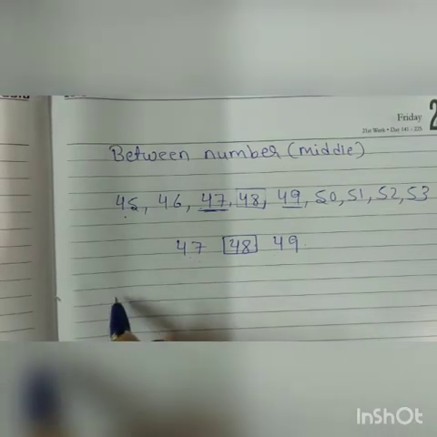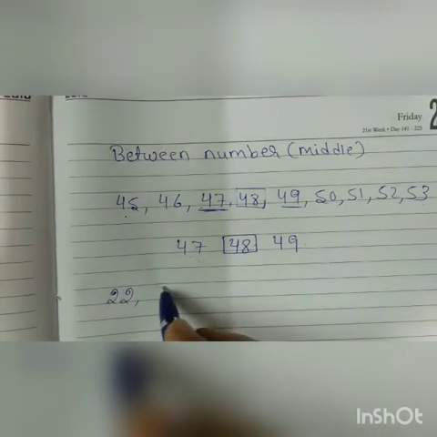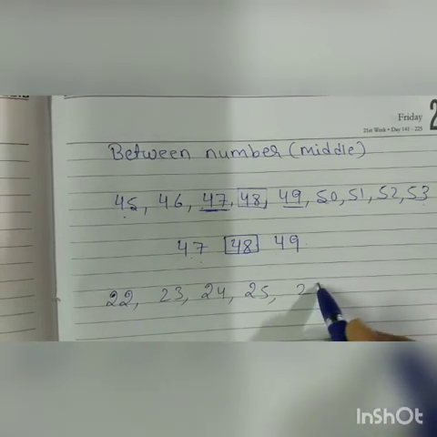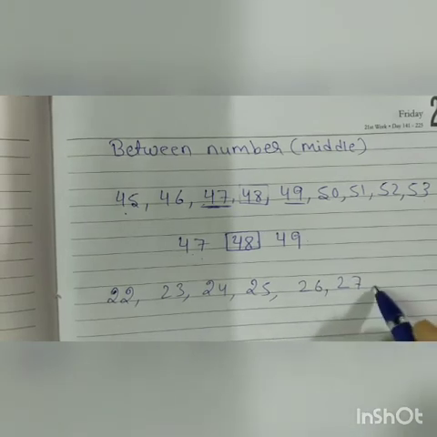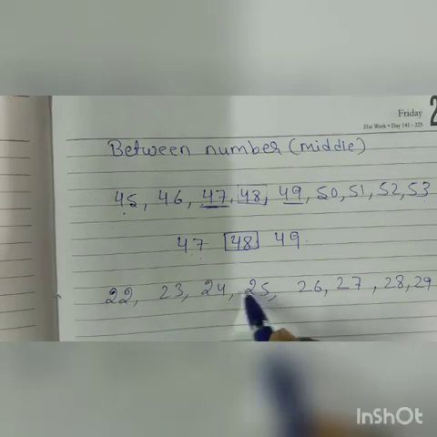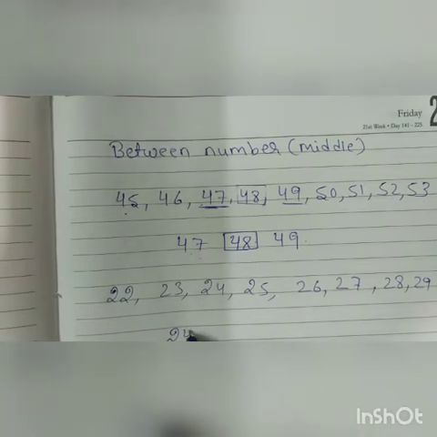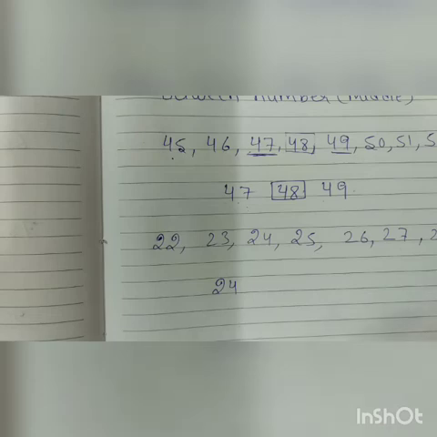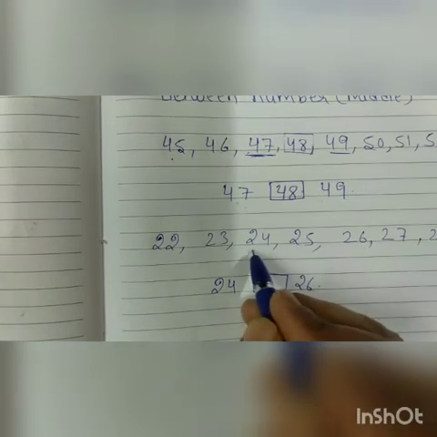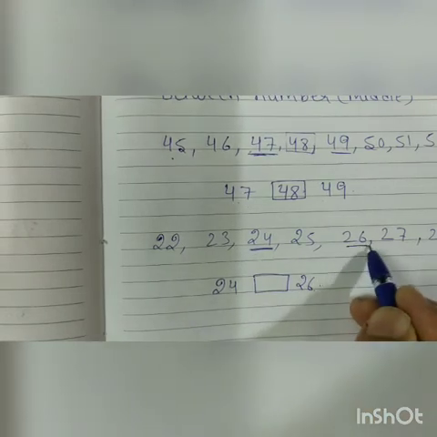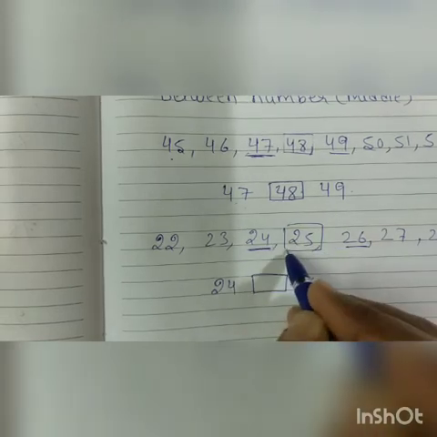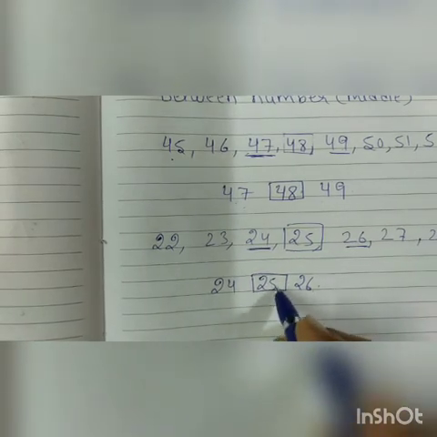Now take one more example. I am writing counting: 22, 23, 24, 25, 26, 27, 28 and 29. Which number comes between 24 and 26? This is 24, this is 26. Which number is coming in the middle of these two numbers? It is 25. So I will write 25 here.